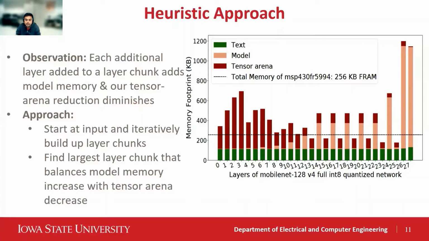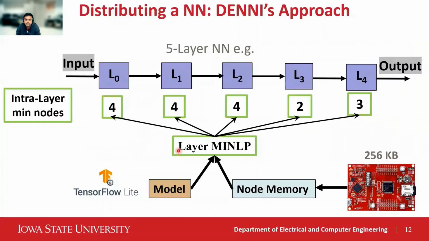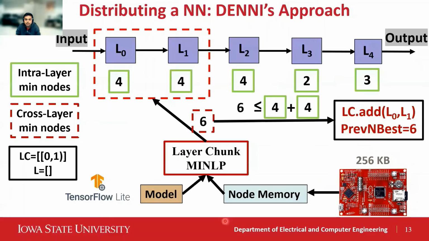To better understand, let's consider an example. Consider this 5-layer neural network. In the first step, we apply the intra-layer mixed integer nonlinear programming to all of the layers. Now starting at the input, we use our cross-layer mixed integer nonlinear programming to solve for layer chunk 0 and 1. The solution partition requires 6 nodes.